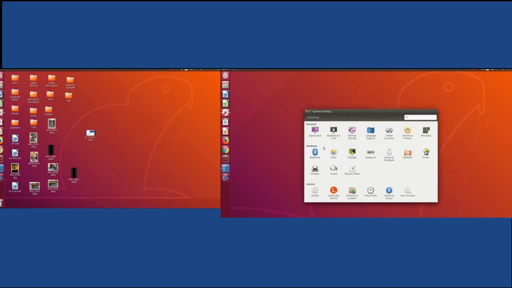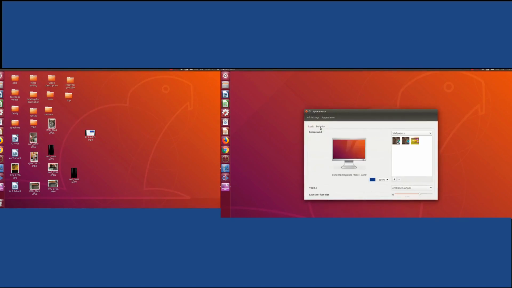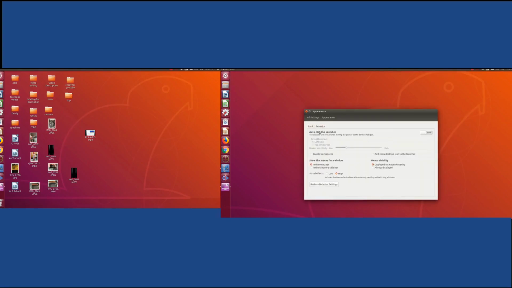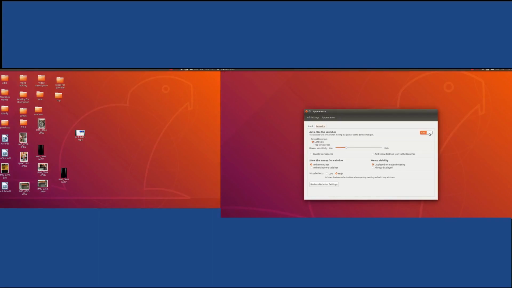And the second way is to click on Settings, click on Appearance, then click on Behavior. See where it says Auto Hide Launcher? Go to the right and turn it on. Now notice, once I do this, the start menu hides. Not just on one monitor, but on both. Notice once I hover my mouse near the start menu, it then comes out of hiding.